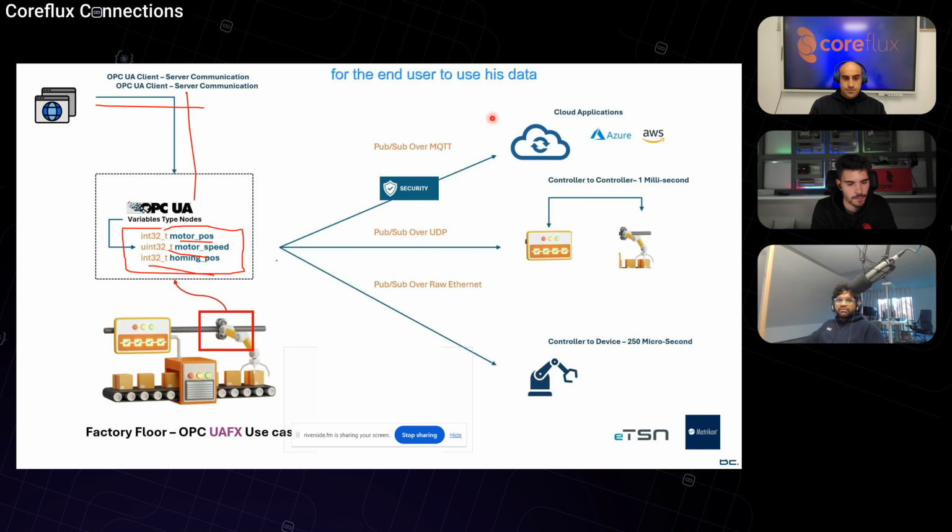For example, if I want to send the data with PubSub over UDP, I need to create a connection, and this connection will have a writer group, which is WG. From the writer group, you will have a writer, and inside the writer you can map the fields. Imagine motor position is data set one and motor speed is data set two, and then you pack them into a UDP frame and it's sent out.